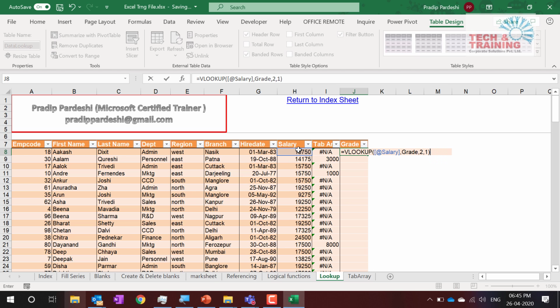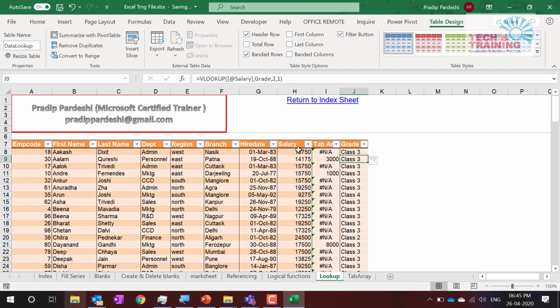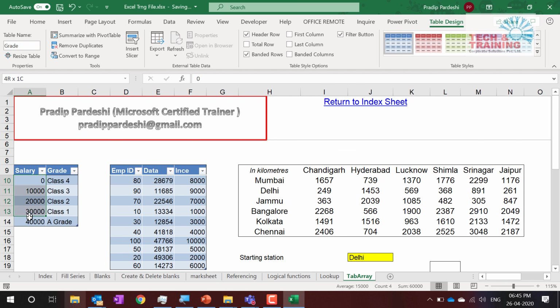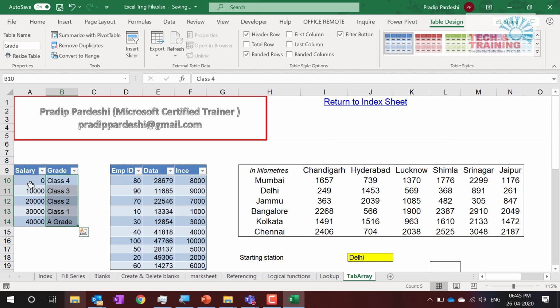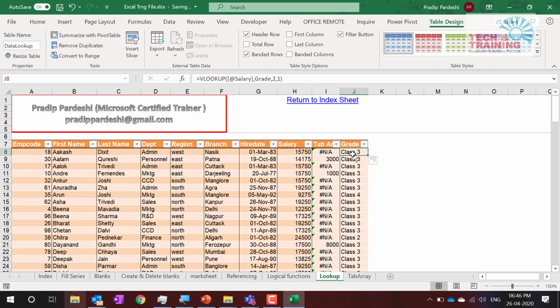see, this is also a table feature which I missed explaining earlier. The moment you press enter, it automatically calculates the value. So what have I done, friends? I have created this table and given the grades next to it, and I just wrote a simple VLOOKUP function. That VLOOKUP automatically populated all the values here. So see here, this value which is 24,500 should be in class 2. 24,000 falls between 20 to 30,000, which is nothing but class 2. So likewise, we have done VLOOKUP.